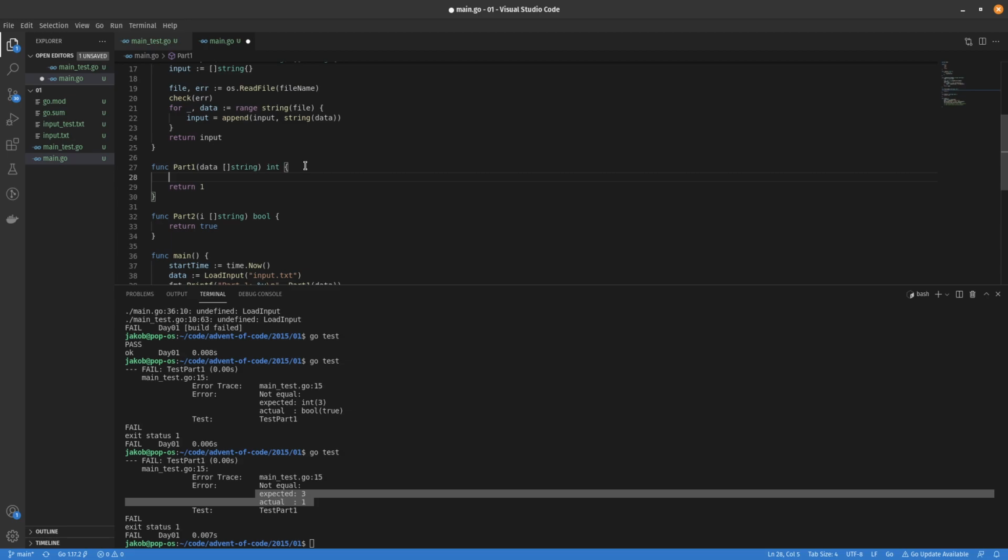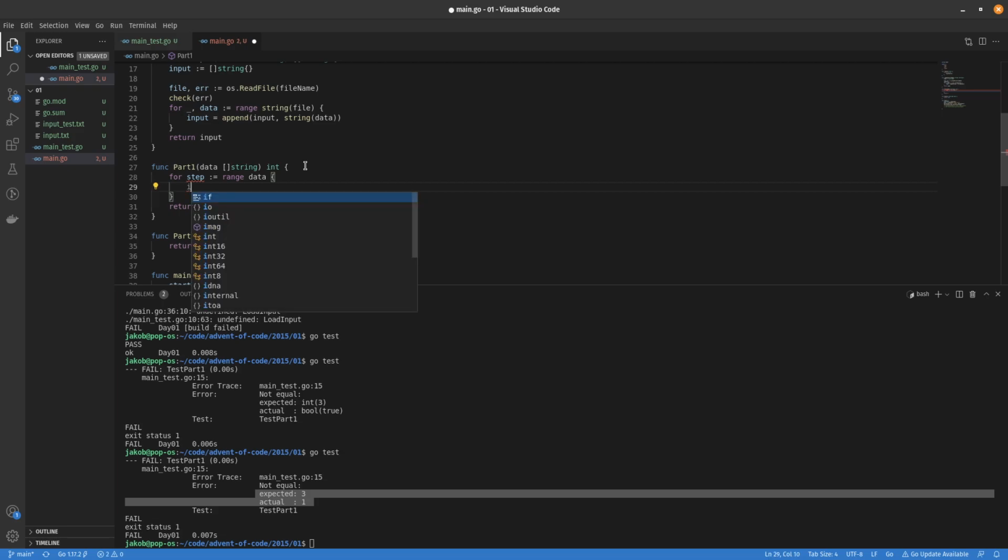So again, I'm newer at Go, so I'm probably going to get this a little bit wrong. So let's see, for, I'm going to call it step. Range, so we're going to range over data, and we're going to say if step, so that should be the individual parenthesis, right?